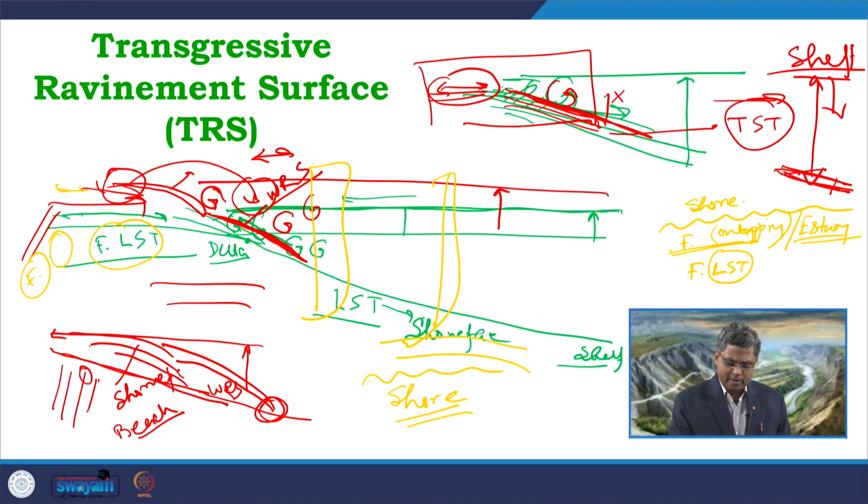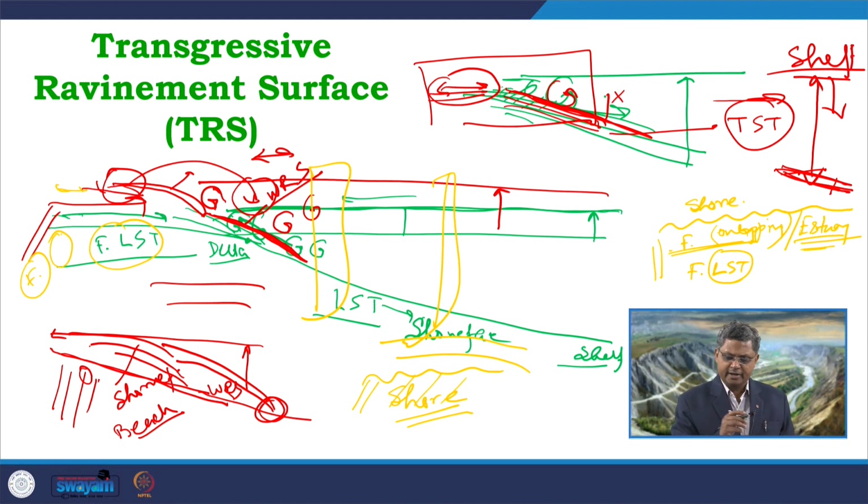So, in this kind of case the underlying facies assemblage is a shore facies assemblage, whereas in this case the underlying facies assemblage was a fluvial facies assemblage or maybe an estuary facies assemblage. So, in which part of the basin this erosion and this covering is taking place will determine what will be the underlying facies and what will be the overlying facies.